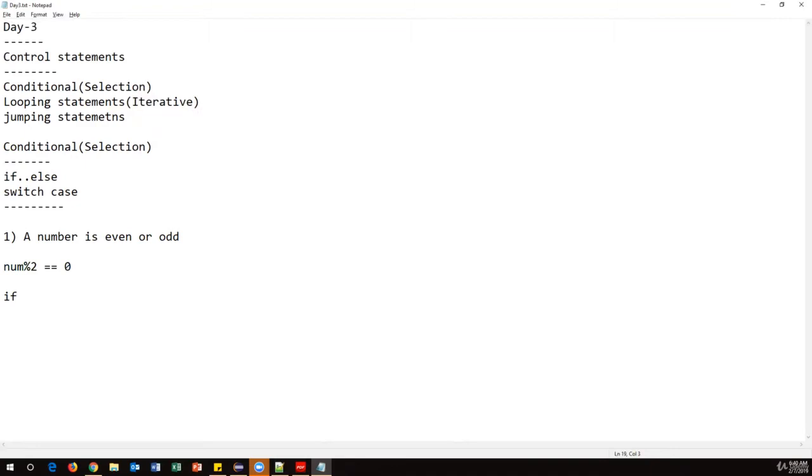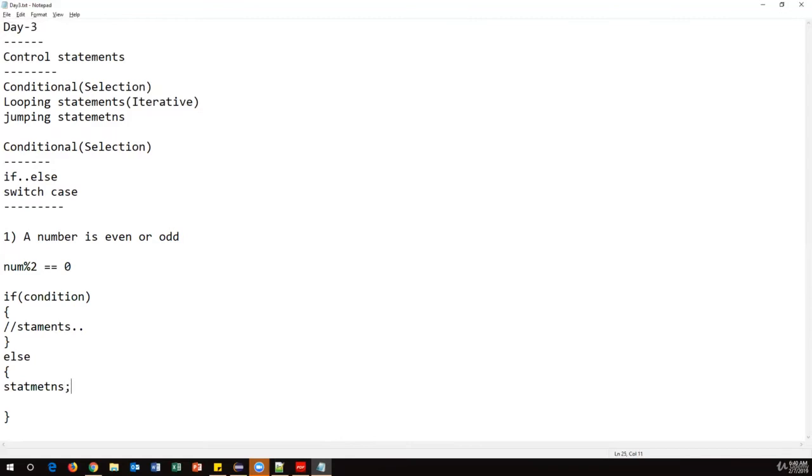The syntax of the if else statement will be like this. In the brackets after if, we should give some condition. If this condition is true, then a block of statements will be executed. These statements we have to insert here. You can have one statement or multiple statements. If the condition is true, these statements will be executed, or if the condition is false, then another set of statements will be executed.